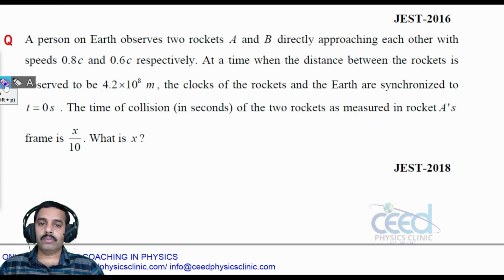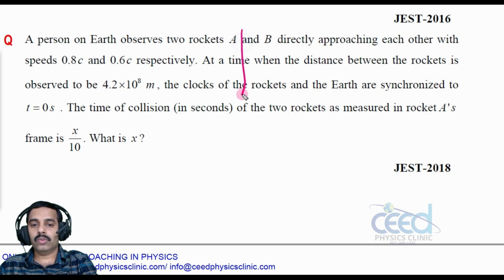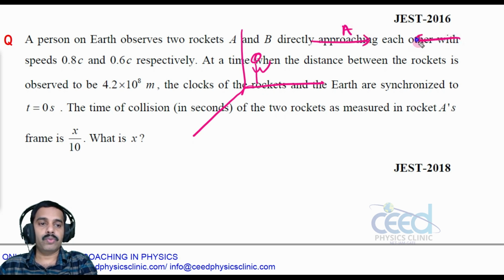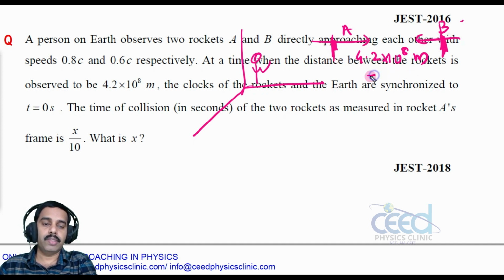So let us draw the situation. An observer on the earth frame and two rockets are approaching. One is A and the other one is B, right? So the separation between these two rockets is given at a time when the distance between the rockets is observed to be 4.2 into 10 raised to 8 meter, right? So this is the length measured.